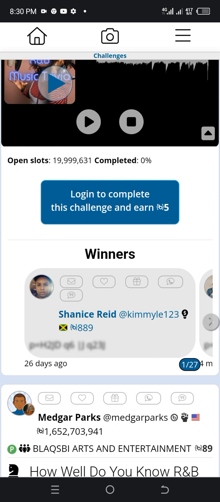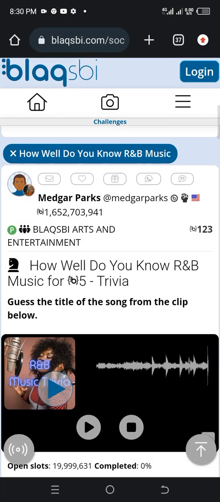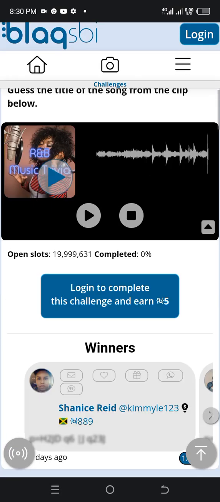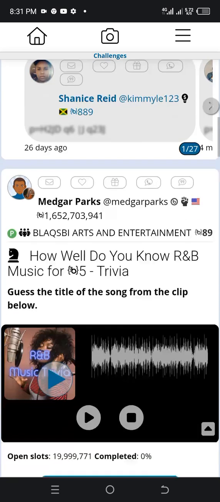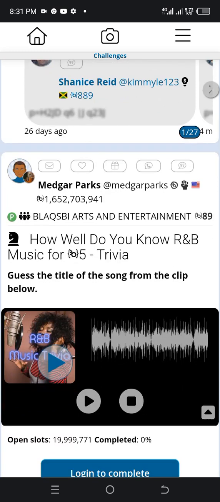So you see a lot of things going on here. Log in here and you get these 5 bits. 1000 Blacksby is equal to 1 USD. All you need to do is keep running it and keep making a lot of Blacksby, and convert it to USD, and it's withdrawable.